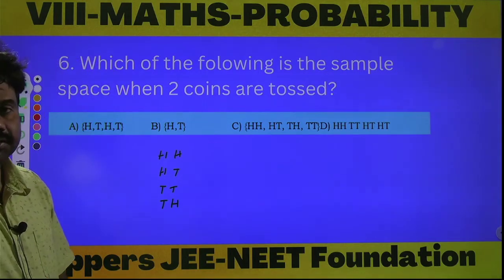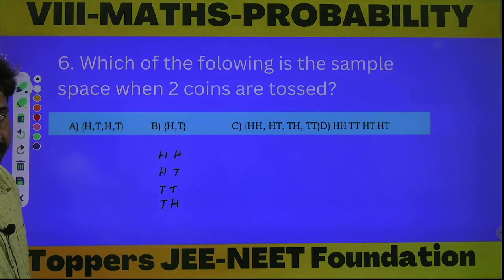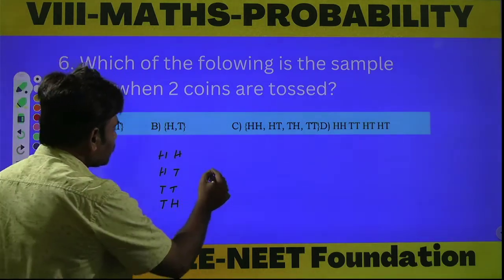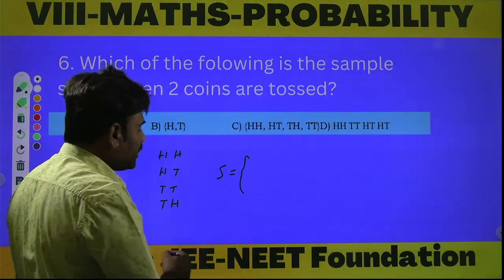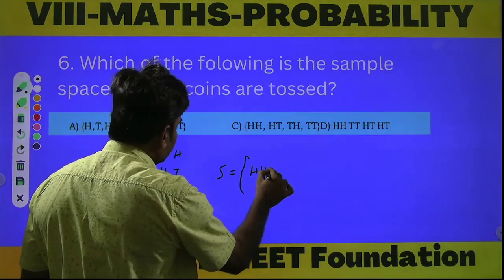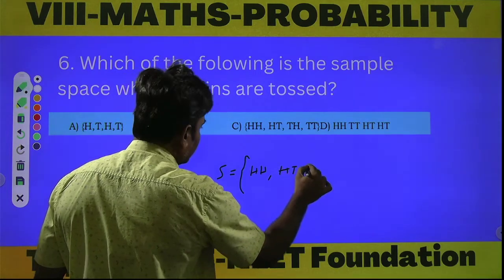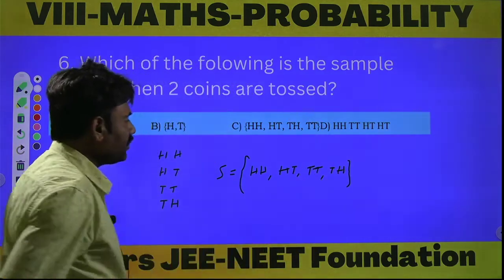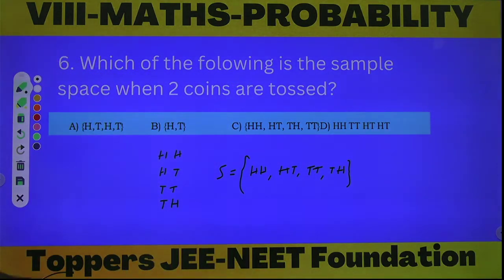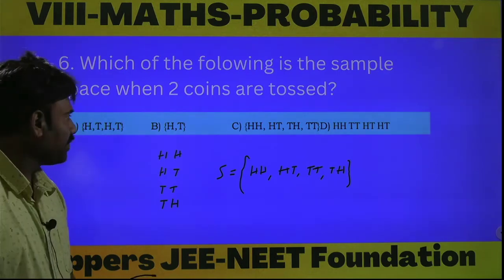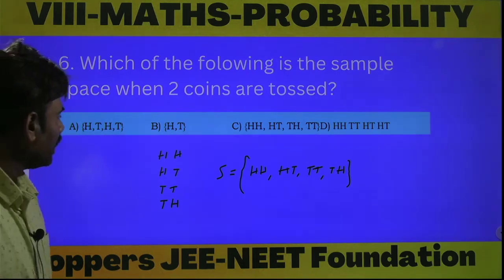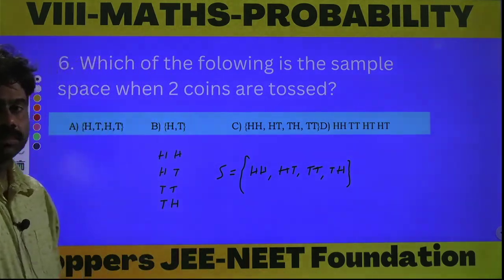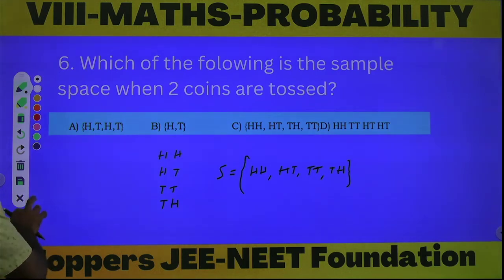Sample space means what? Simply, you can write this in a bracket form, that is, brace form. Now from the given options, the sample space is S, where S means sample space: HH, HT, TT, TH. If you toss two coins simultaneously, then we get the sample space like this. Then from the given options, option A is wrong, option B is wrong, option C is correct. So option C is the answer. Next question.